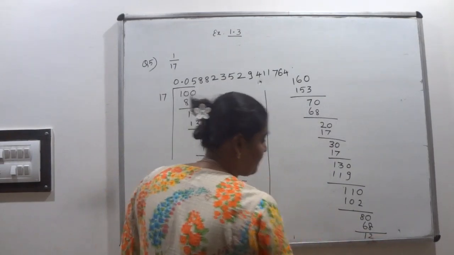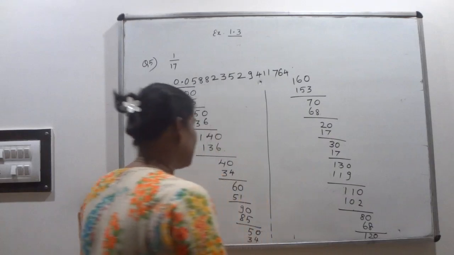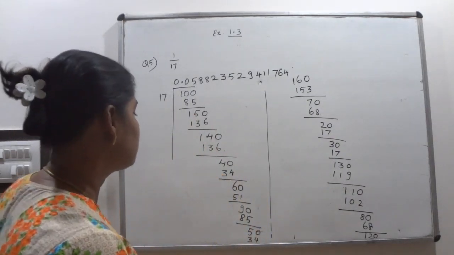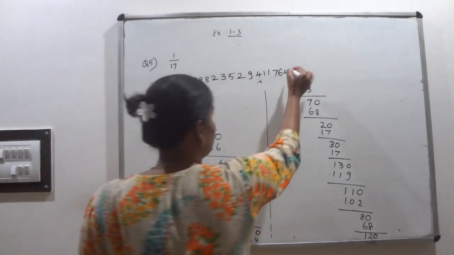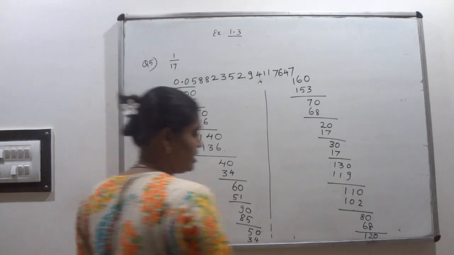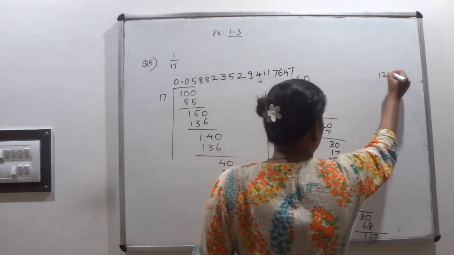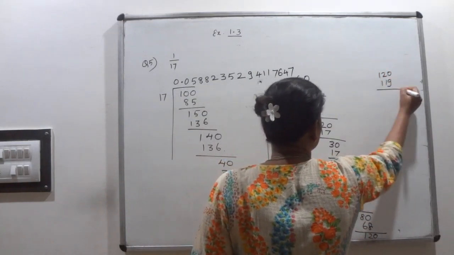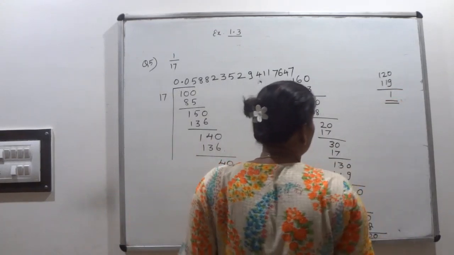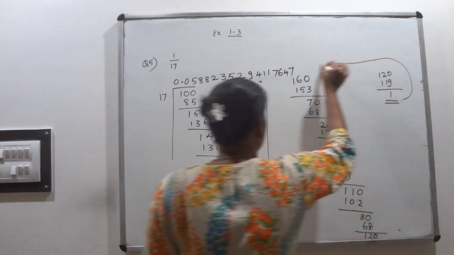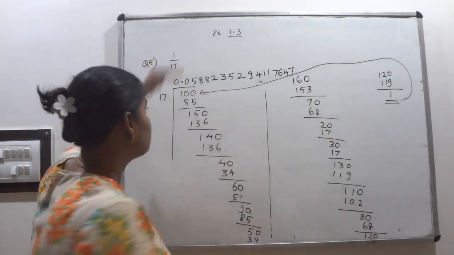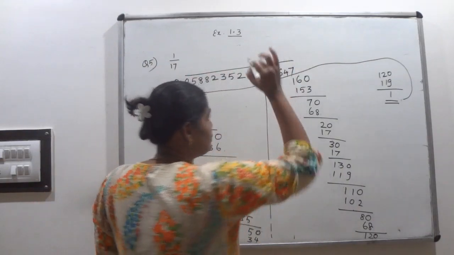12. Include 0. 120. So 120, how many times can we write it? 7 times. Yes, 7 times. 17 into 7, that is 119. 120, then 119. What is the remainder here? 1. So again, see, the remainder is what? 1. So the same remainder is repeated again. That's why we can tell that this set of numbers will be repeated.